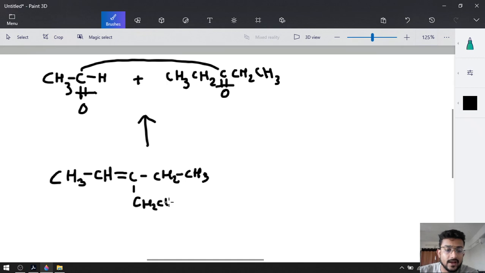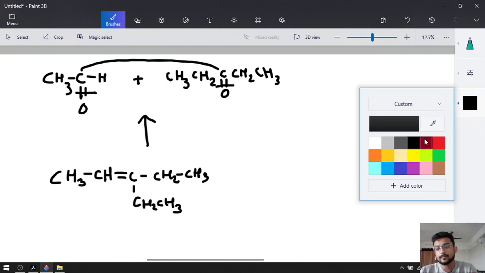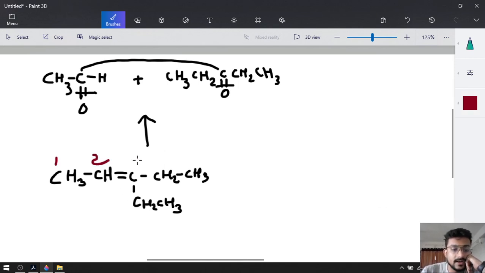Now what will be the name of this compound? Look at this. Here is the double bond, so first carbon, second carbon, third carbon, fourth carbon and fifth carbon. The second carbon has the double bond, the third carbon has the ethyl. So the name will be 3-ethyl pent-2-ene. 3-ethyl pent-2-ene. Okay.